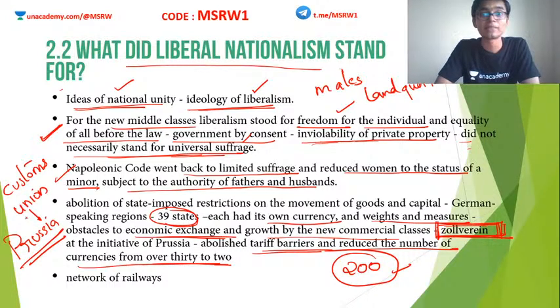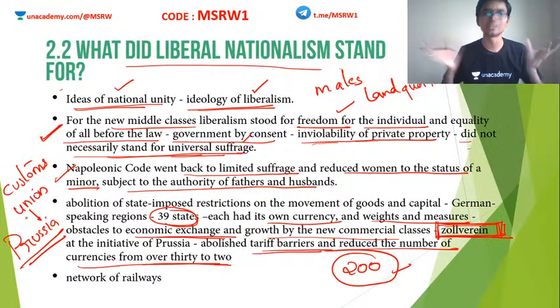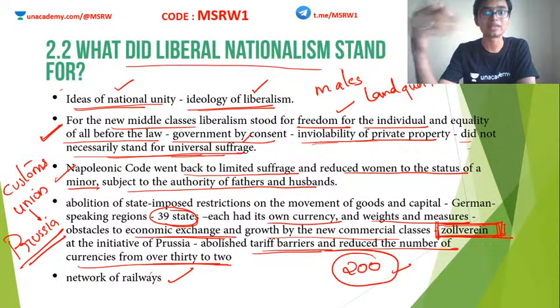So now Germany is economically united. Still, we do not have a German country as we have now, but all the states of Germany are economically united. Clear? Now we have to see how they became politically united. That is the formation of the country of Germany. We will see that very soon. As a part of Zollverein, a network of railways was also laid down, which increased the prosperity of these countries. Wherever railways are introduced, that economy will start to develop at a very high rate. So you just imagine the Indian economy or the British economy in those times in the 19th century.